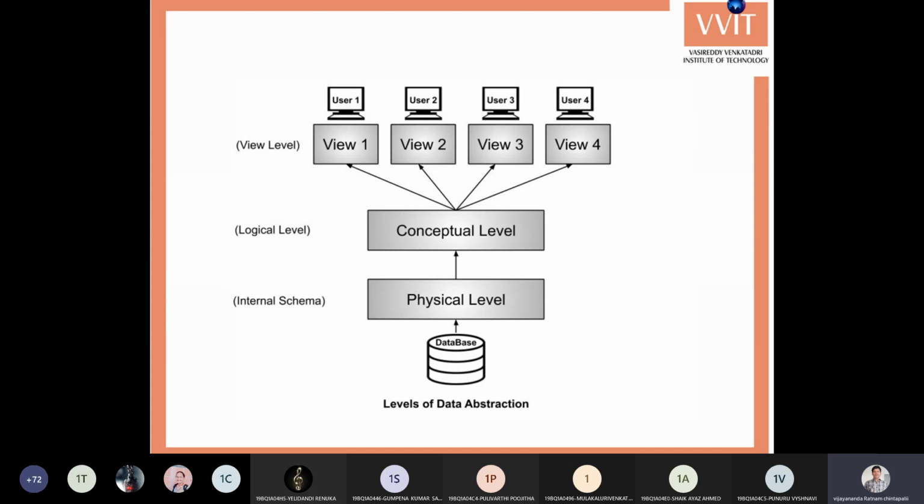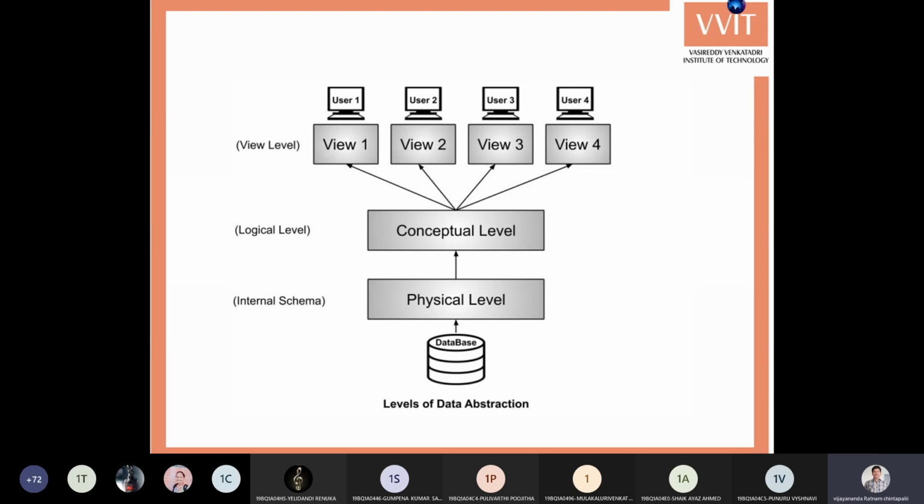In the last level, the internal schema specifies how the data is actually stored, whether in bits format or bytes format. So these are the three different levels of abstraction. By using these different levels of abstraction, we are hiding complexities from the external user, or from one level to another level.